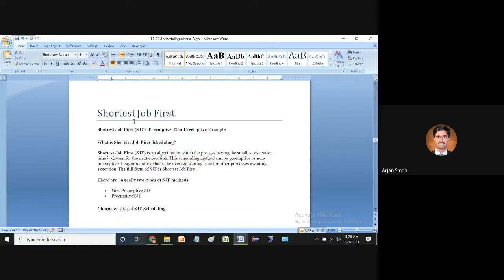Now we are going to discuss shortest job first. Shortest job first is also a very important algorithm. In the shortest job first algorithm, preemptive and non-preemptive techniques are used, which we have already covered. Preemptive means that if a priority is involved, context switching happens.